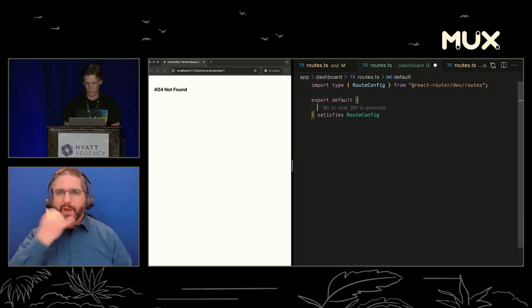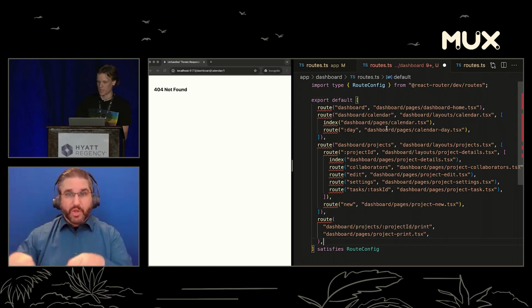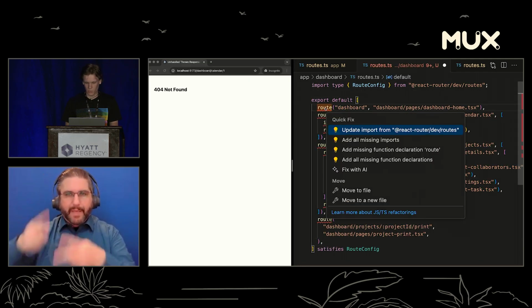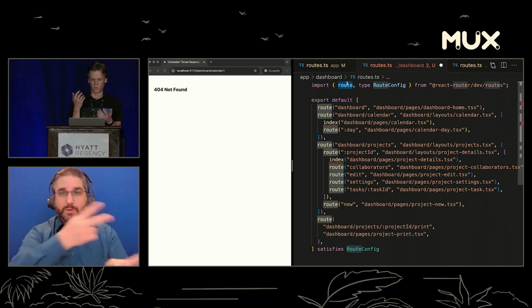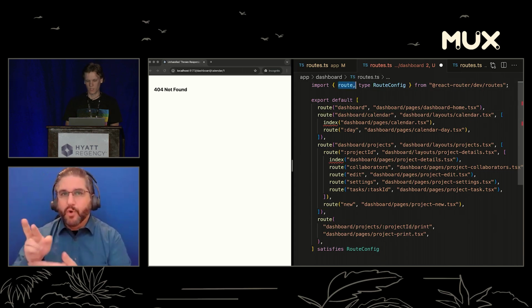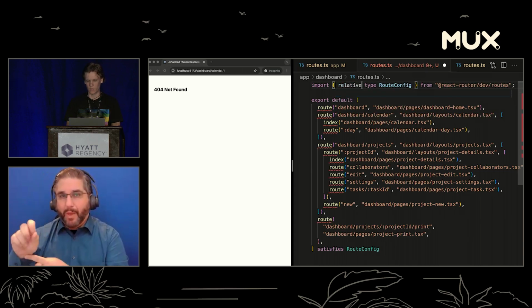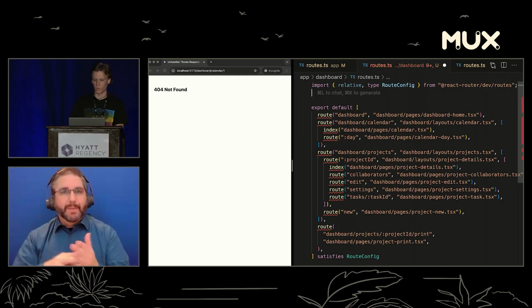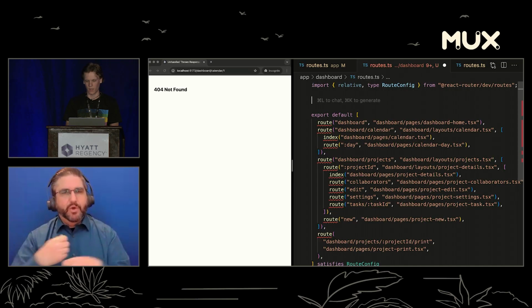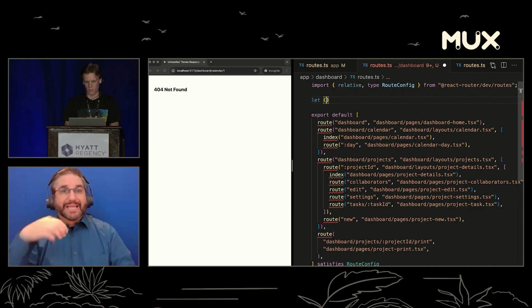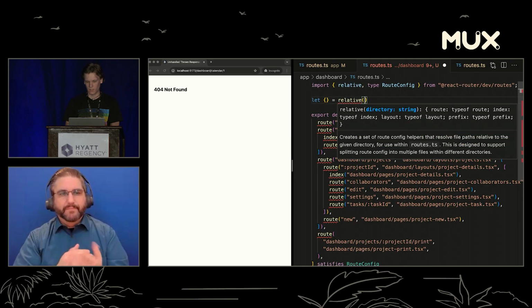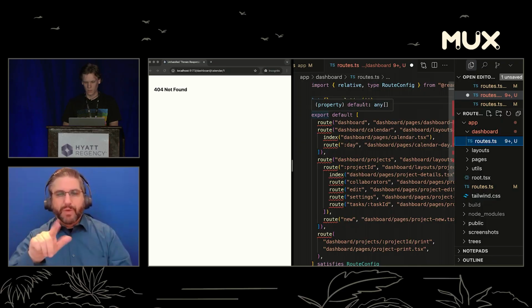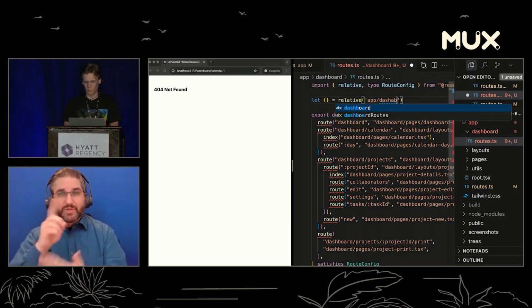So in here, we're going to pass along everything that we just had. So let's pull in the route. But instead of actually pulling it from React Router dev routes, we can actually do something really nice. We can use a function called relative, and this will allow us to relatively create a route and an index and whatnot in this directory. So we're going to say let equals relative, and here we're going to pass in the directory that we're in, which is going to be app/dashboard.